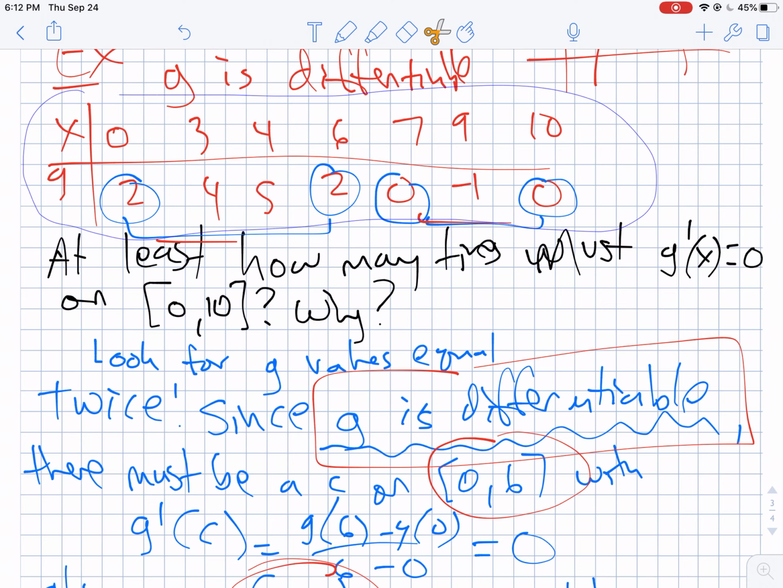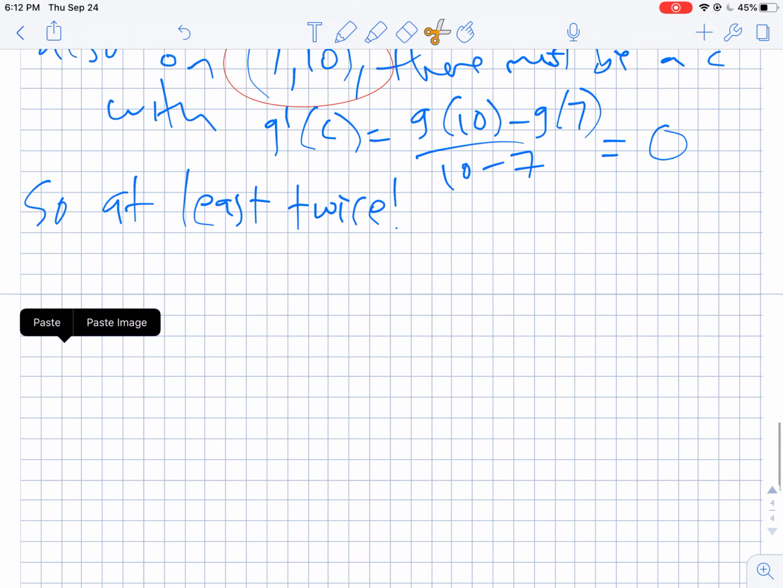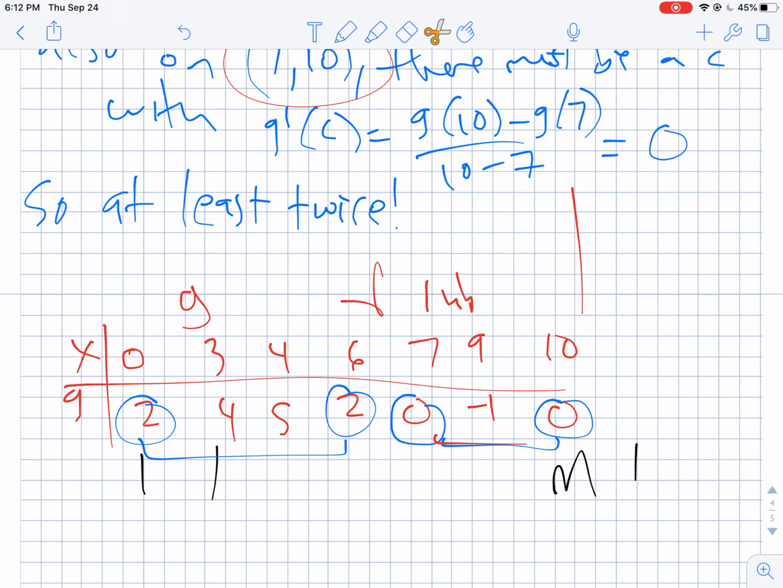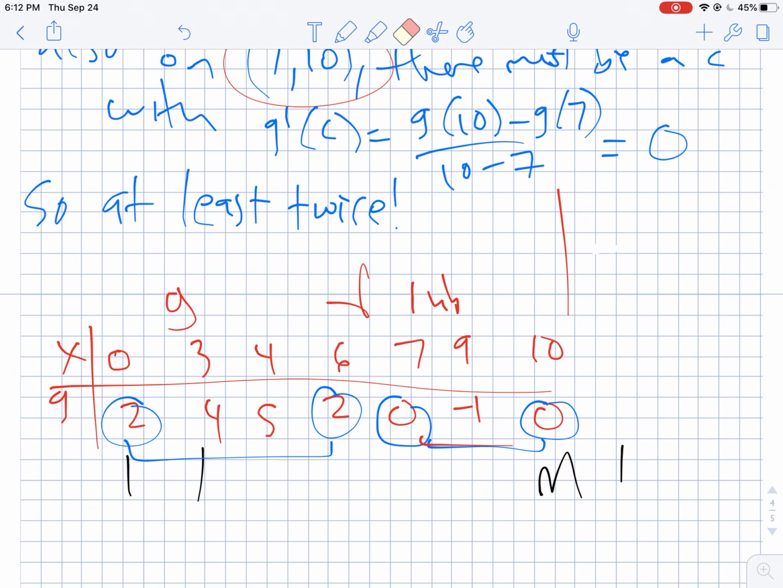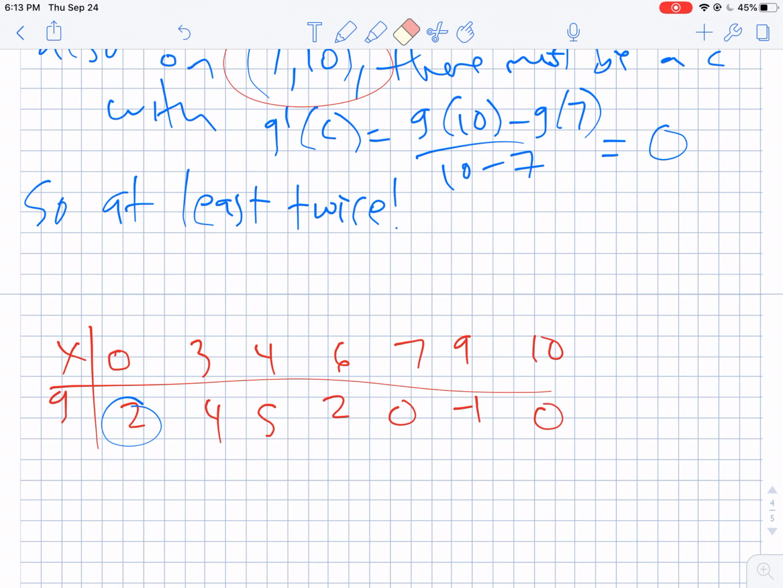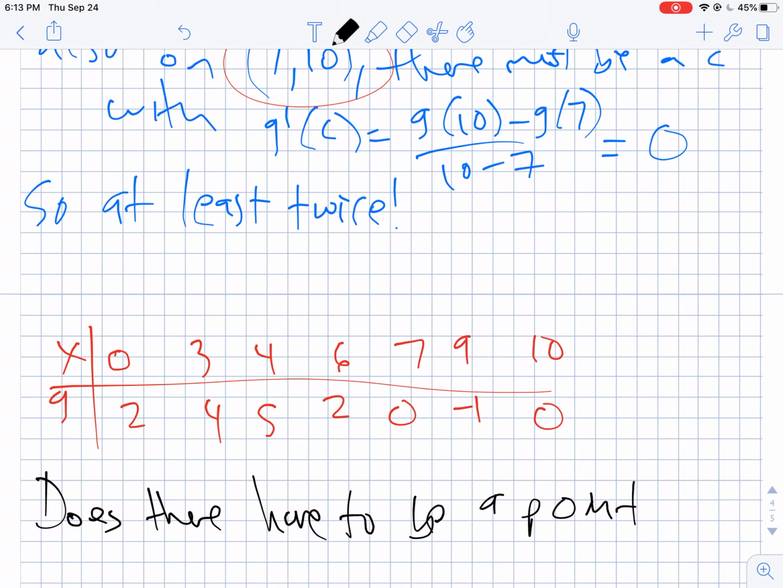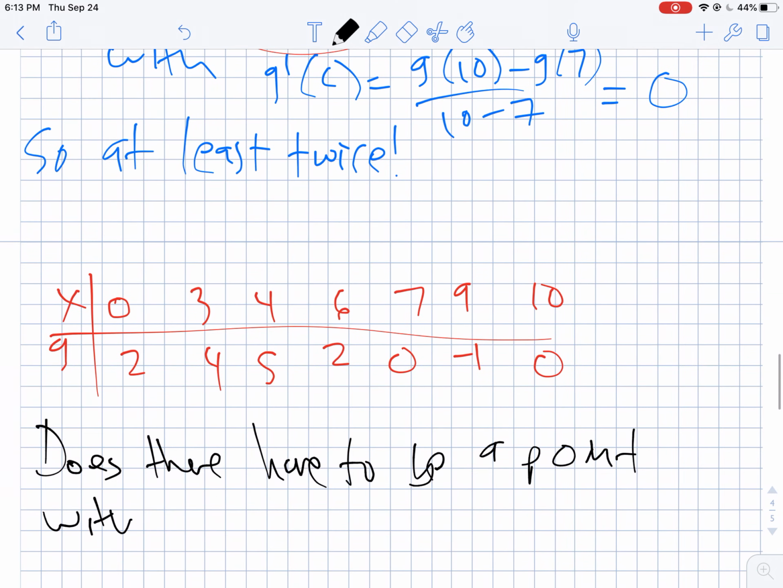Okay, so I wanted to do one more little thing relating to this table. So let me just copy this over. Okay, so using this same table, now suppose I asked you, does there have to be a point with a g prime equaling -3/2 on the interval from 0 to 10?